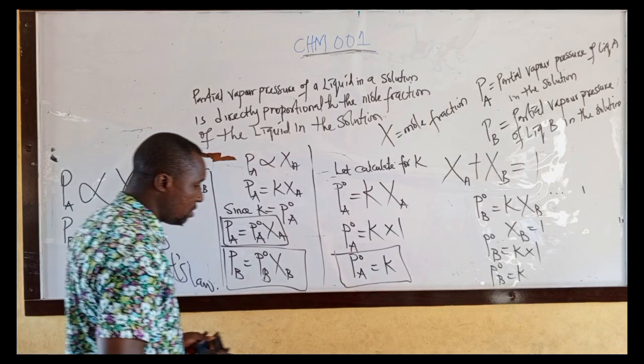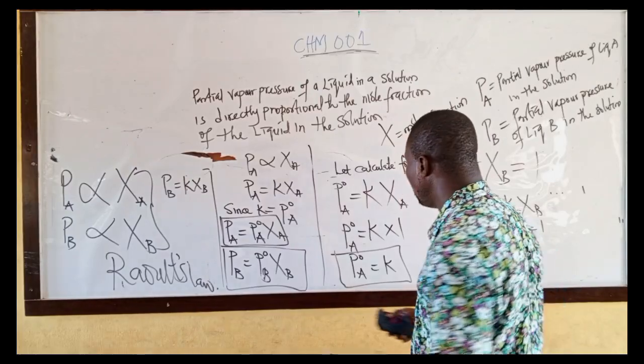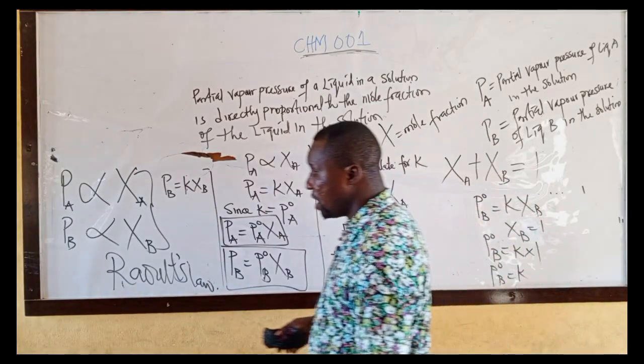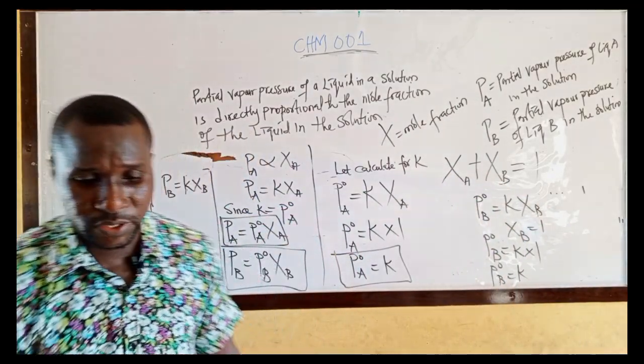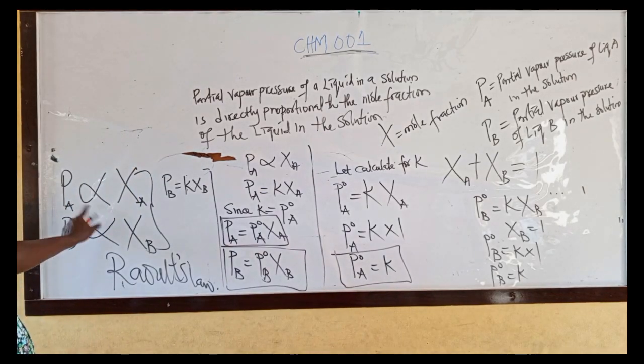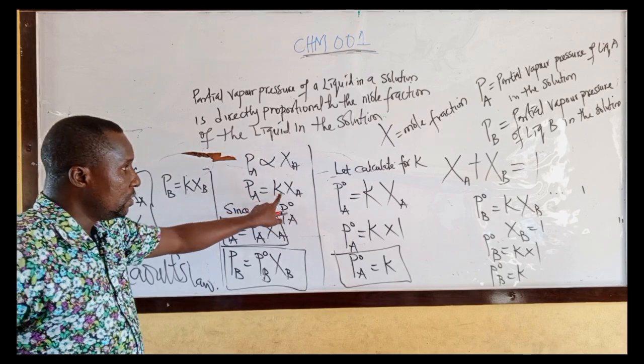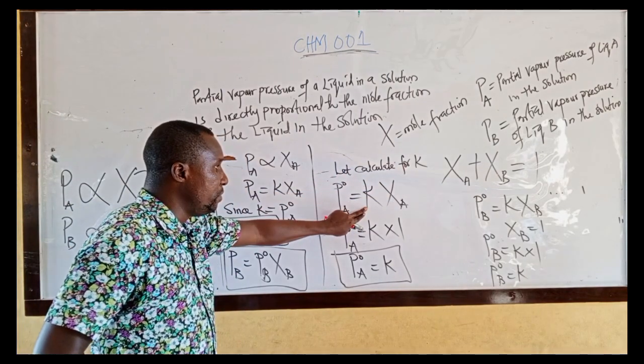This is Raoult law. That is Raoult law. Please, you can pause the video and write it down. Listen, change the proportionality sign from here. Change the proportionality sign to a constant. We have K. Then let's calculate for K from here.